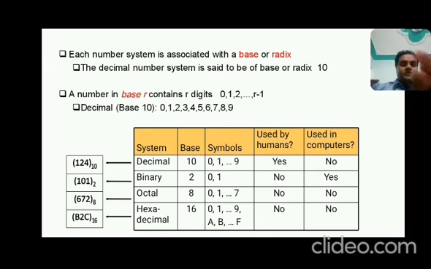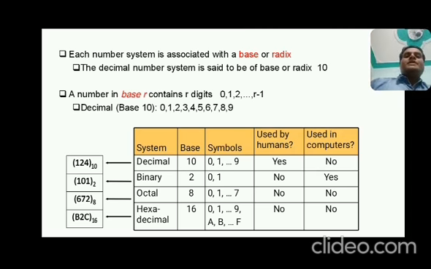Okay, so now see this slide. Each number system is associated with a base or radix. The decimal number system is said to be base or radix 10. As I told in the previous slides, the base and radix are both the same. So what is the decimal system base? That is 10.